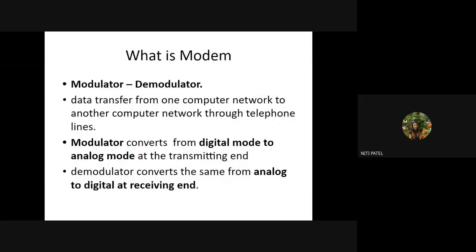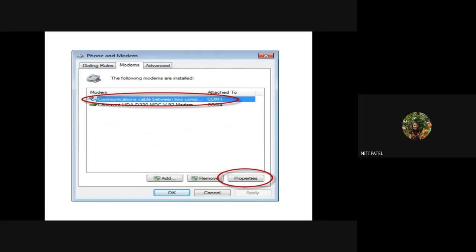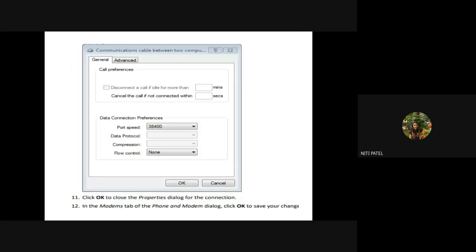Because for me, using this PPP, I have used a modem. So for the opposite machine also, if they want to use that PPP, they also have to make a modem setup. Clear? Now we have studied that a modem setup has to be done and how to do it. We have seen that. But what exactly is a modem?